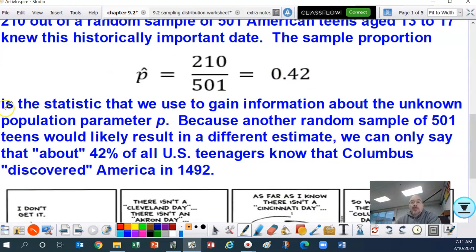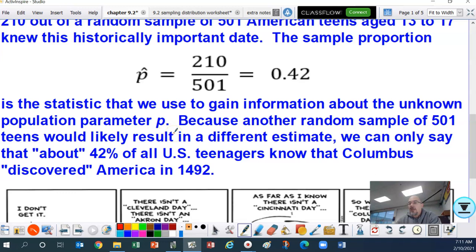So the sample proportion of 0.42 is the statistic that we use to gain information about the unknown population parameter P. Remember, a parameter describes the entire population. So P stands for the entire population proportion, and P hat stands for the sample proportion. I'll go over that again on another slide here.